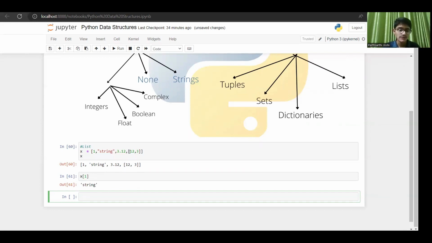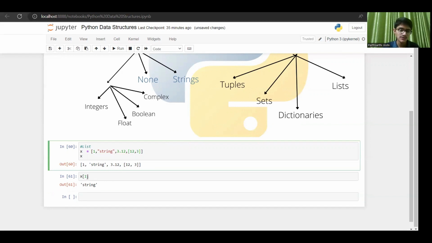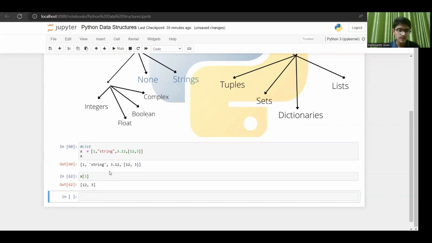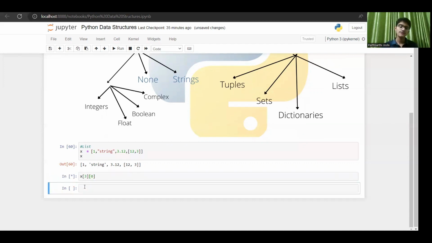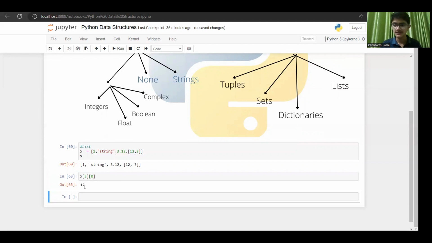Now if I want to access this list, the 12 comma 3 list, I'll write 3. And if I want to particularly access this 12, I write 3 and then again a square bracket. Inside this list, what is the index number of 12? It is 0. So you write 3 and then in another square bracket 0, and it gives me 12.